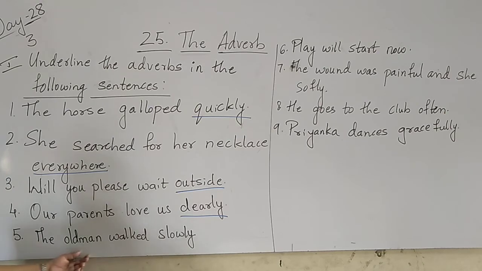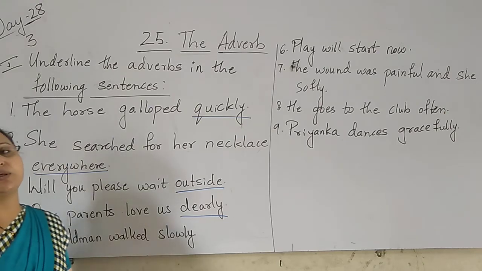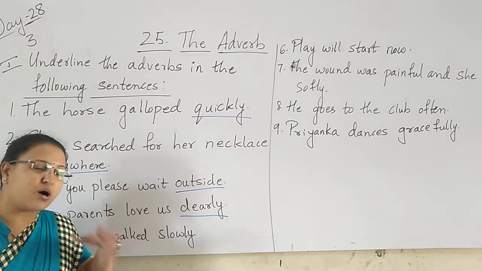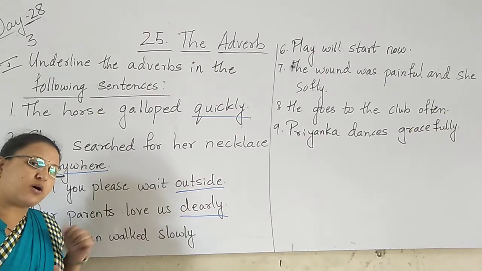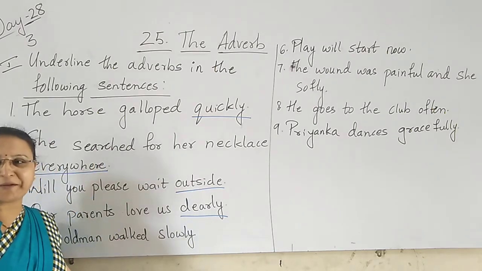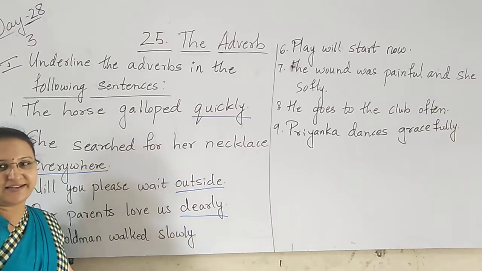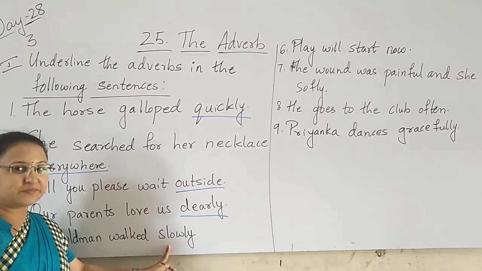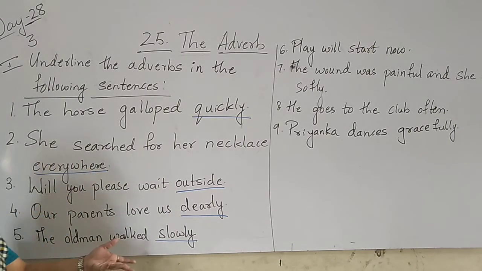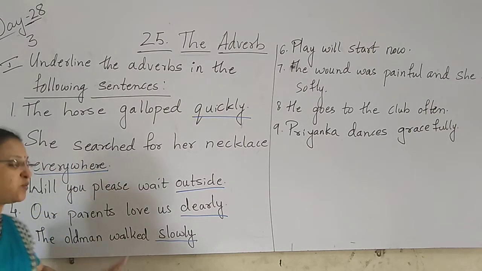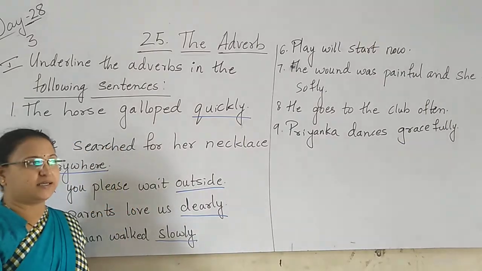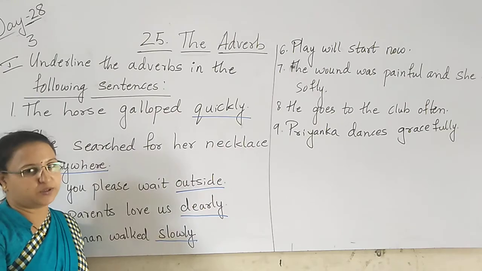Yes. The old man walked slowly. The old man walked slowly because he is an old man. He can't walk fast, so he is walking slowly. Yes or no? How is he walking? Slowly he is walking. So slowly is what here? Adverb. Walked is what here? Verb. So how is the old man walking? The old man walked slowly. Slowly is what here? Adverb, children.